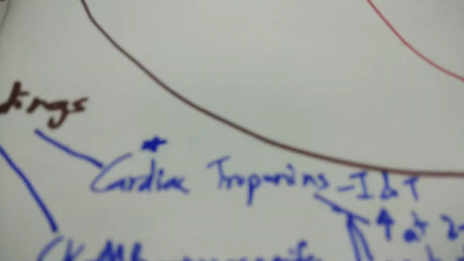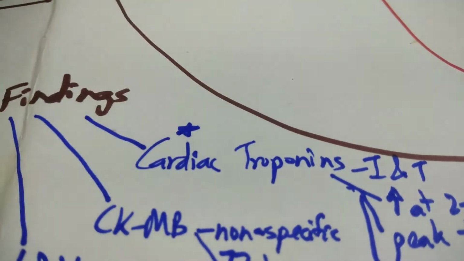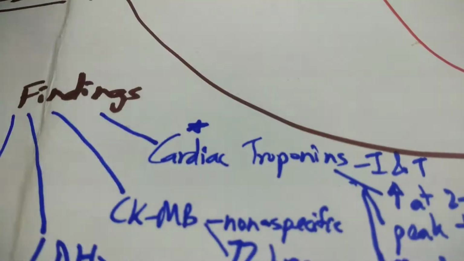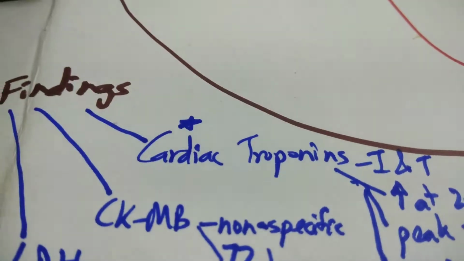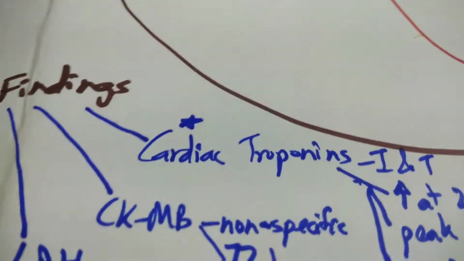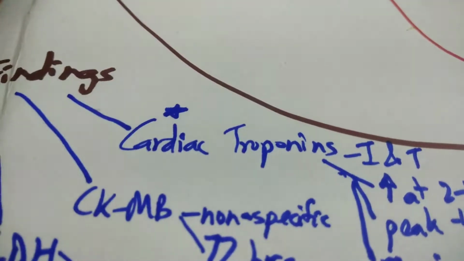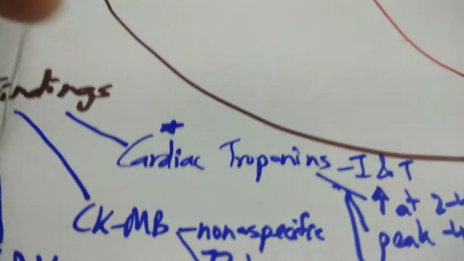And now I put a star next to cardiac troponins, cardiac troponins I and T. The reason I put the star is because this is the actual gold standard. Clinically, if you still can't rule out myocardial infarction, if the ECGs aren't reliable, or if you have NSTEMI, then that's when you look at cardiac troponins. These never go wrong.